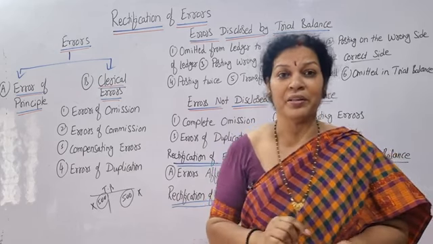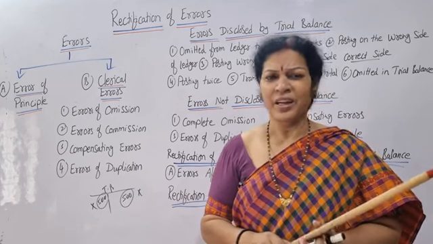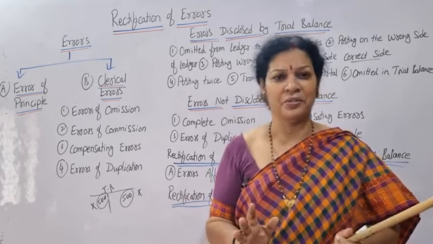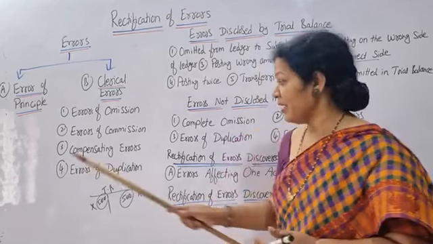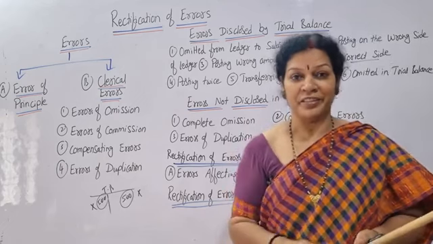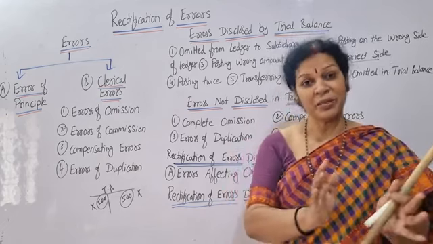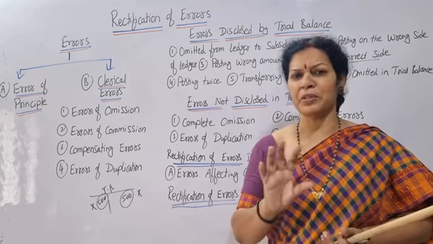Very important: very tactfully we have to find out such kinds of errors. Unless you have good knowledge, you cannot find such compensating errors. Okay. And the fourth one is error of duplication. Duplication means entered double time, the same transaction entered twice. On the 5th of this month we have purchased goods of 50,000 rupees, right?